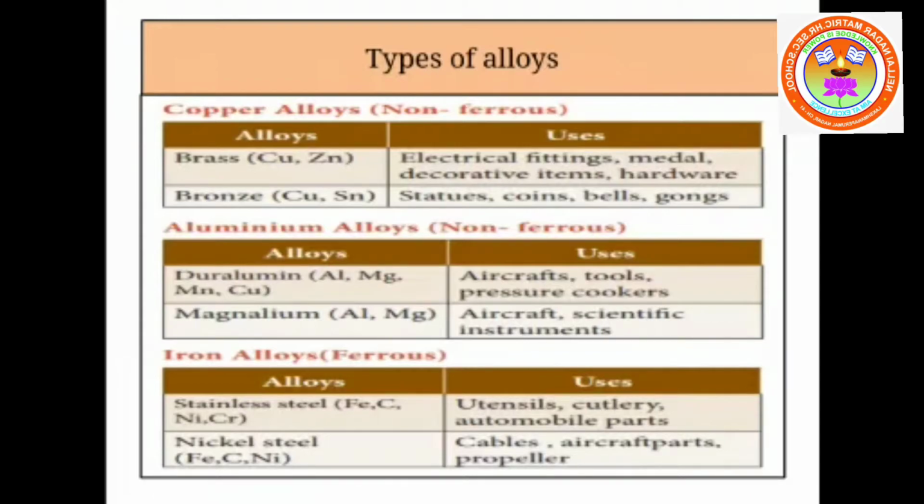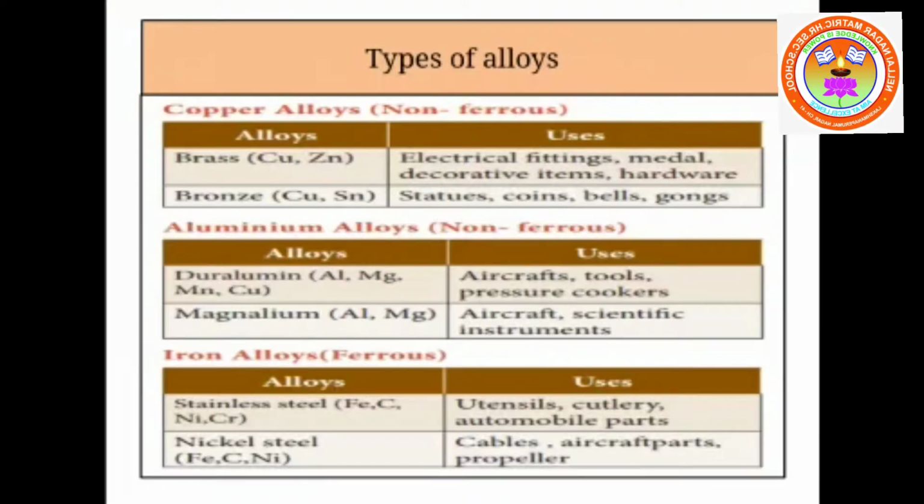Coming to the next type of alloys, aluminium alloys. Duralumin and magnalium are the main alloys of the metal aluminium. Duralumin is a mixture of aluminium, magnesium, manganese and copper. It finds its main application in the making of aircraft, also pressure cookers.